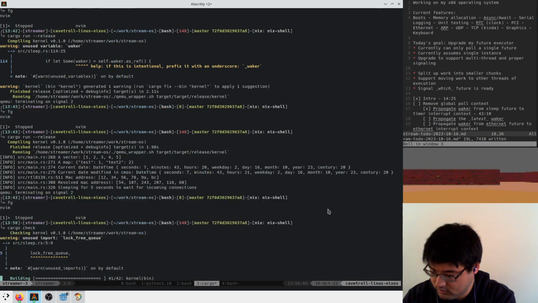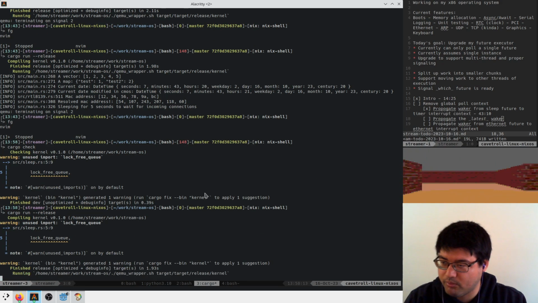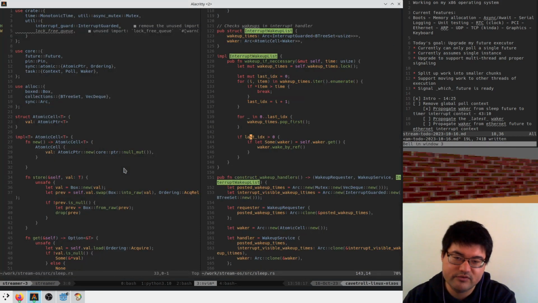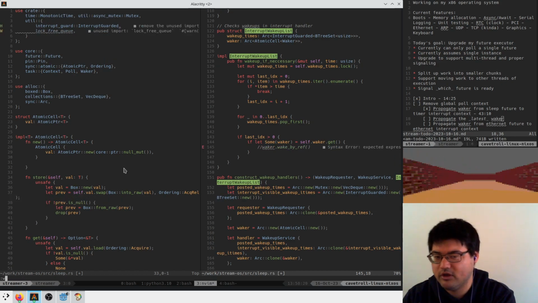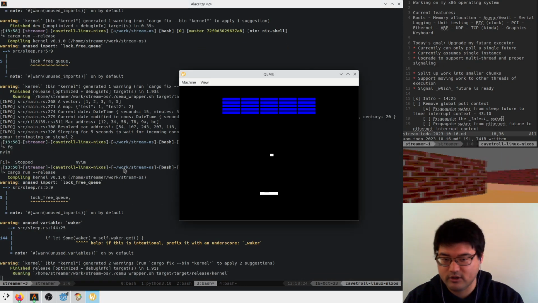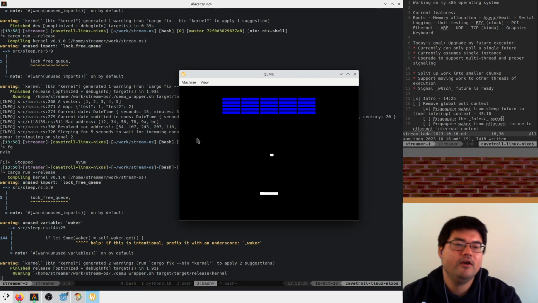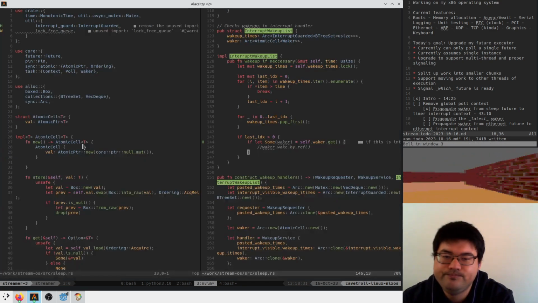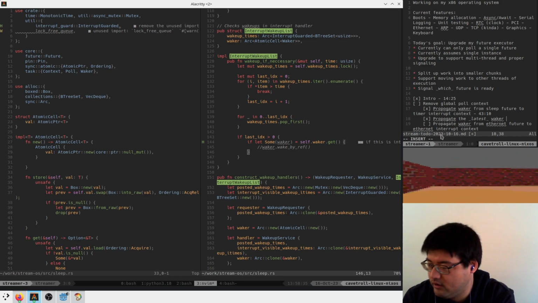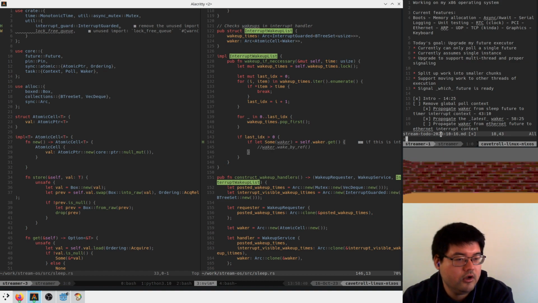Cargo check. Sick. And if I cargo run --release now, we should hopefully still see our breakout game moving. Great. And we can prove again to ourselves that this is in fact doing the right thing by commenting out the waker use in this one specific case, and we should see our OS lock up, no movement. Let's go. Okay. Very, very cool. So we can call this done at around 58 minutes and 25 seconds into the stream maybe. Okay.